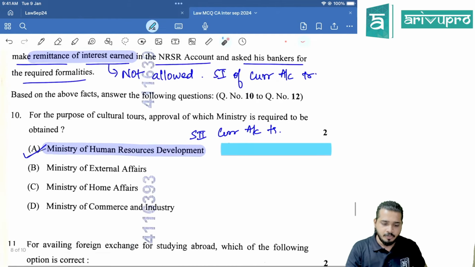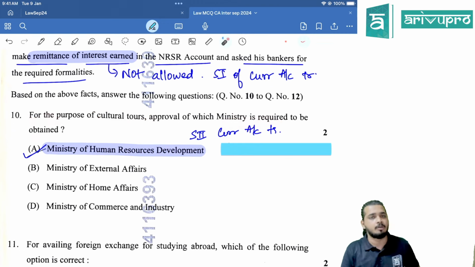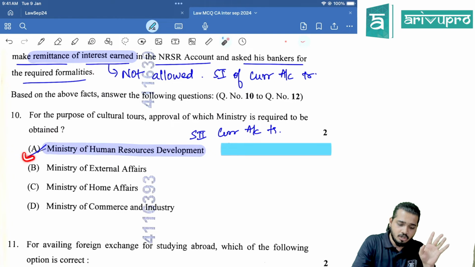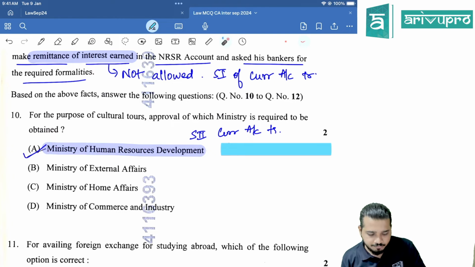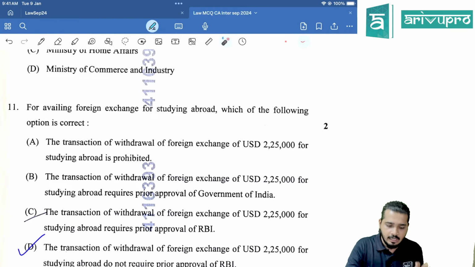Let's see the questions. For cultural tour purposes, which ministry's approval is required to be obtained? Again, schedule 2, current account, cultural tour, first transaction, Ministry of Human Resource Development, HRD.